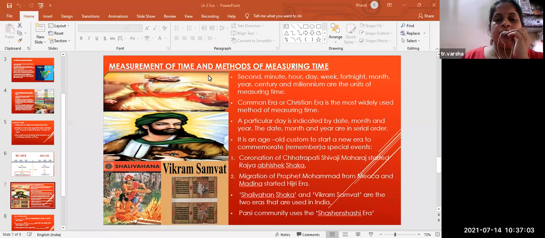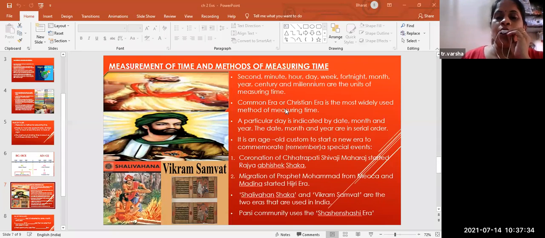Measurement of time and methods of measuring the time. Now, how we used to measure the time? Second, minutes, hour, day, week, fortnight, month, year, century, and millennium are the units of measuring time. These are the units which we use in our day-to-day life.